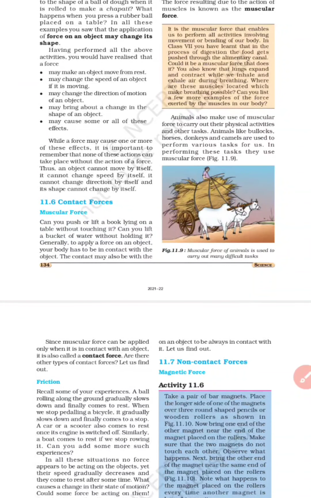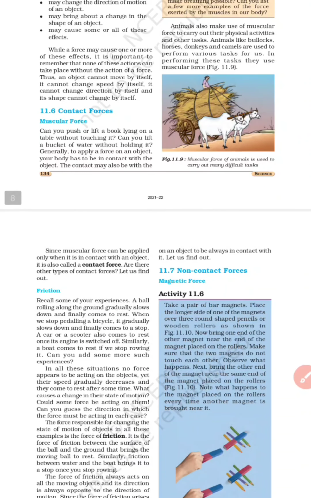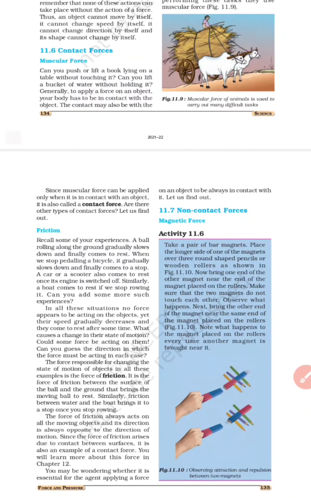Okay, there is some other contact force. The very good example is friction, as I explained to you in my earlier video. Watch that video if you have not. Friction is the force responsible for changing the state of motion of an object, and it opposes the motion. If I am able to write, it is because there is a contact between my pen and the paper, right? All the cars and everything are moving on a surface. Why? Because there is a contact, right? So a good example is friction.